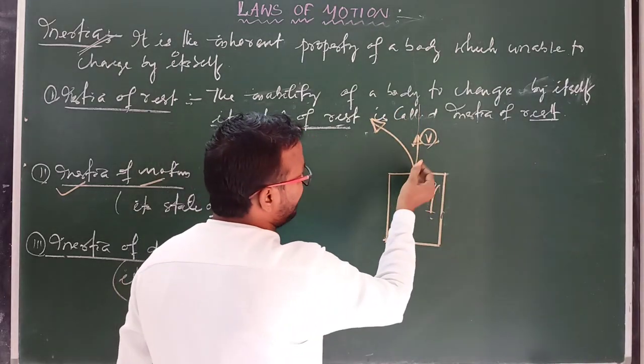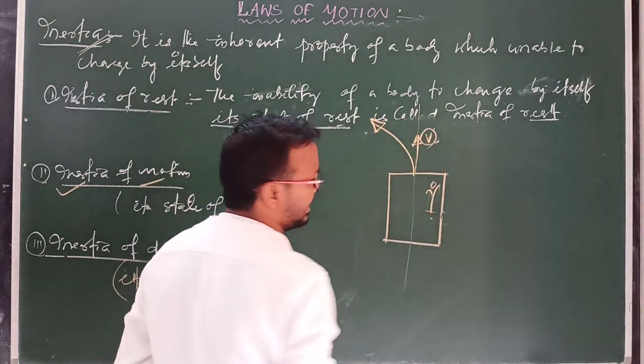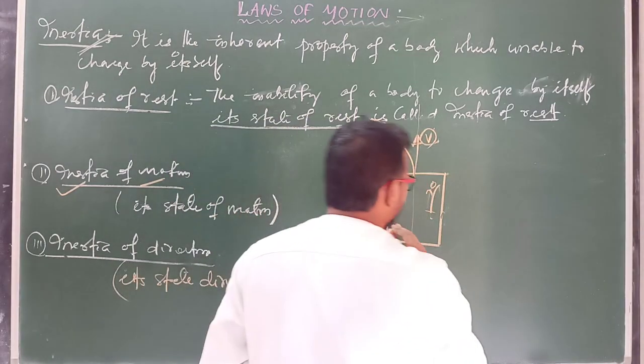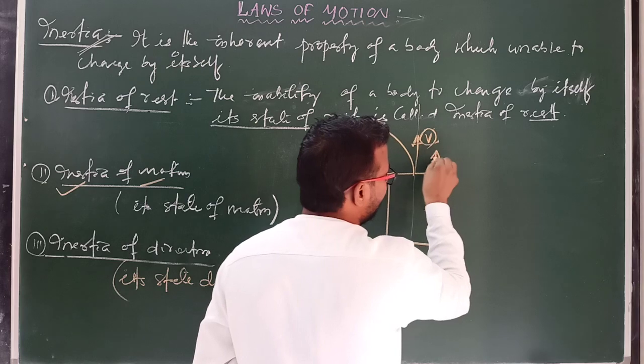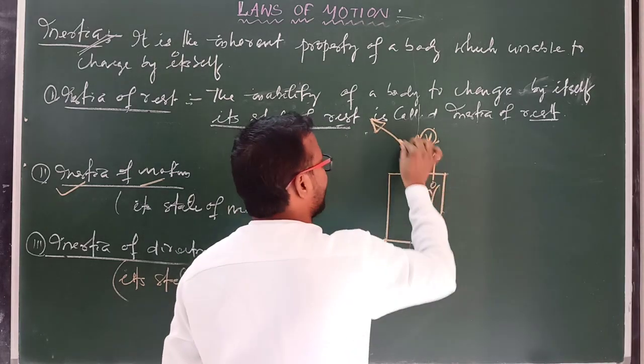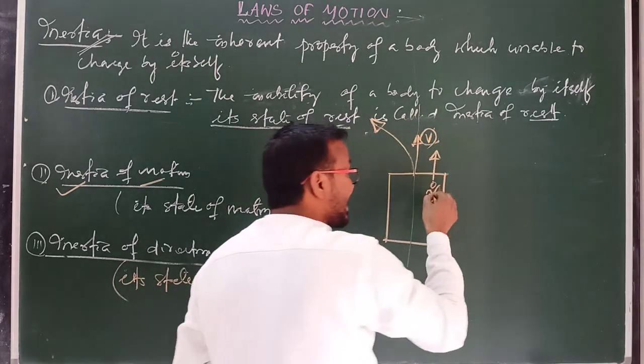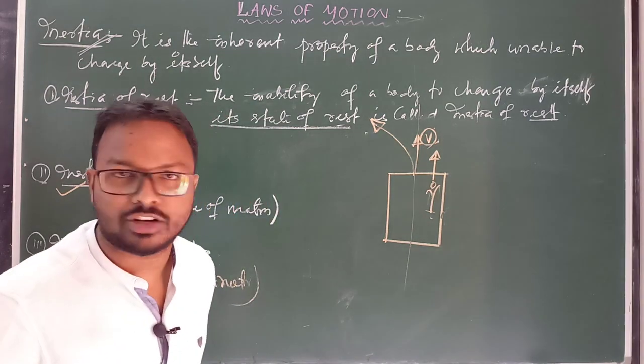If the bus suddenly changes direction from the initial direction, then at that time your body also follows the same direction initially, and when it takes a sharp turn, your body tries to maintain its initial state of direction.